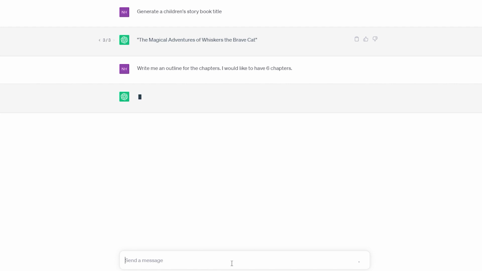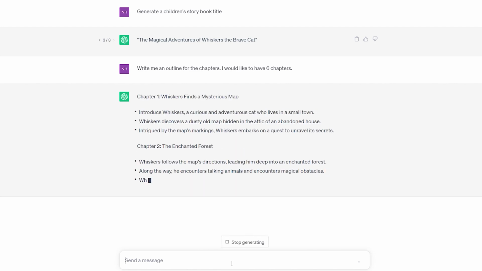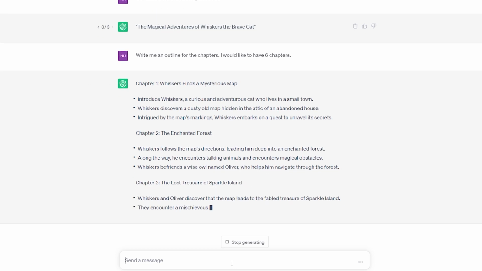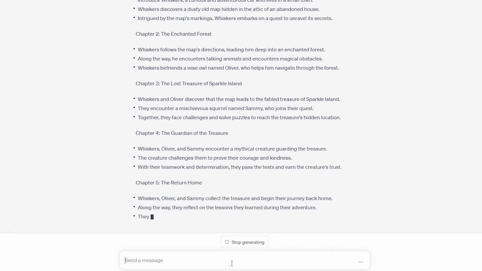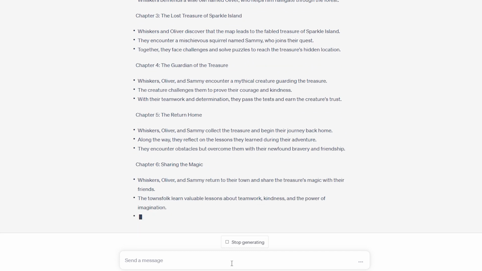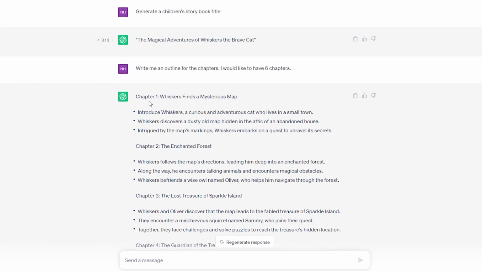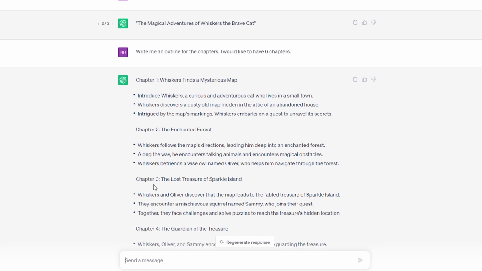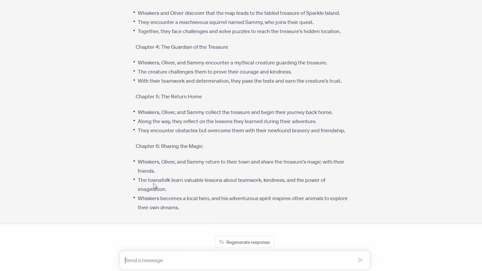In a matter of seconds, the results were in. This heartwarming children's story revolves around a curious cat named Whiskers, who stumbles upon a mysterious map leading to the lost treasure of Sparkle Island. Joined by his wise owl friend Oliver and mischievous squirrel companion Sammy, Whiskers embarks on an enthralling journey through an enchanted forest. Along the way, they face challenges, showcase their courage, and learn valuable lessons about kindness, imagination, and the magic within us all. Thrilled with the outline, I proceeded to expand the story.